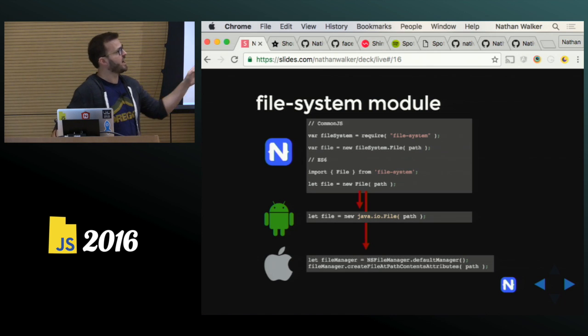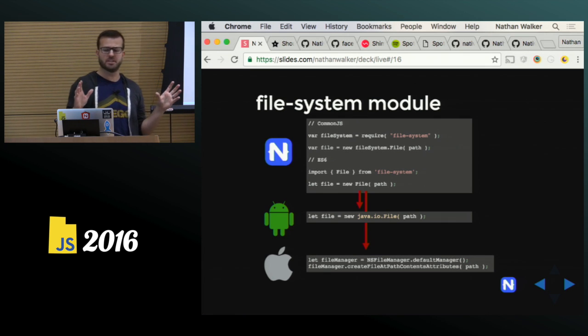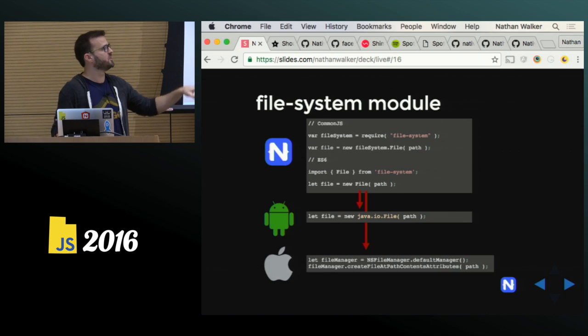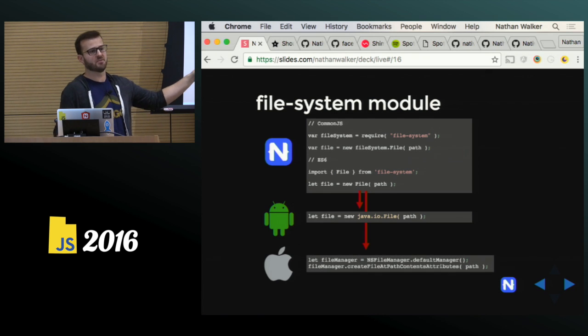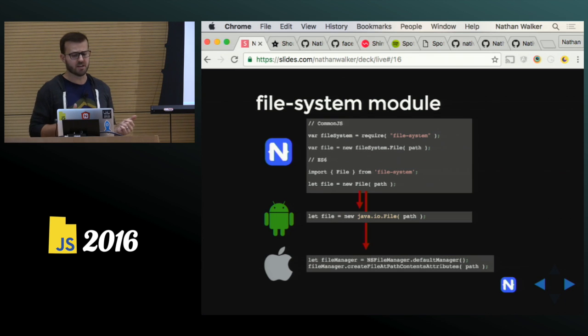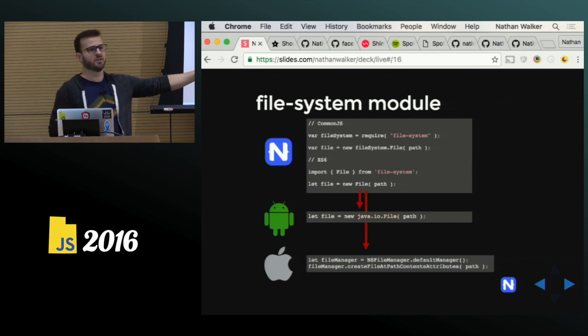And below on Apple, it's even harder to do because their API can be a little weird in places, but this is actually getting a reference to the default manager, the file manager, and then creating a file at the path content attributes. That whole 2 lines to create a file on iOS. So again, in NativeScript, it's just as simple as calling new file, but that is actually what it's doing under the hood.